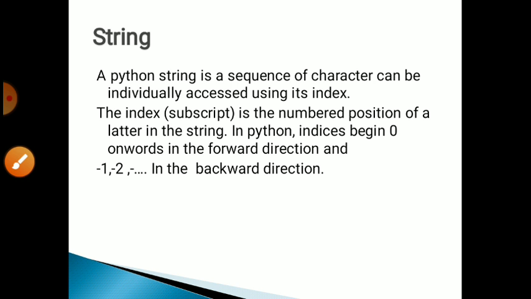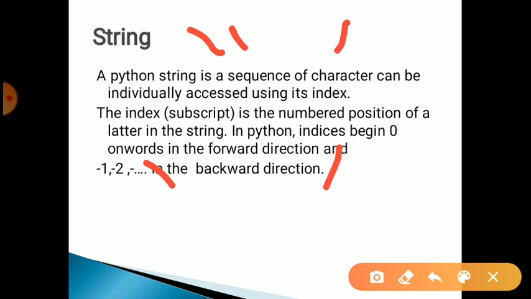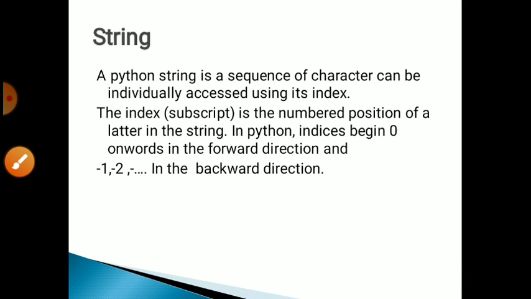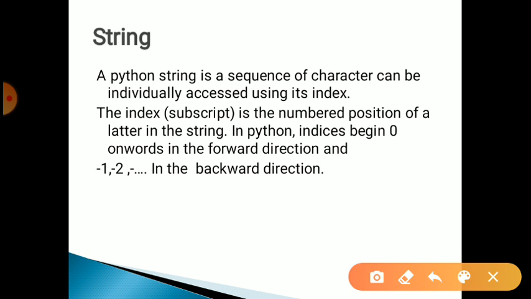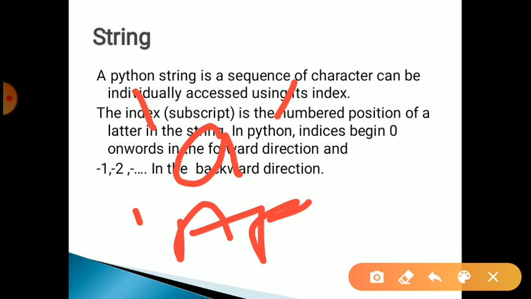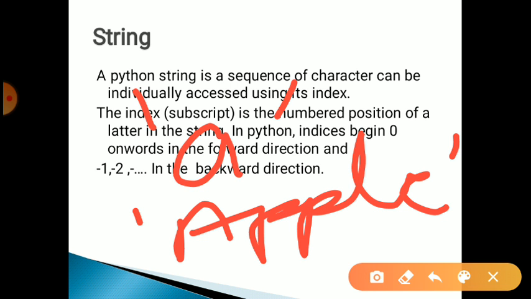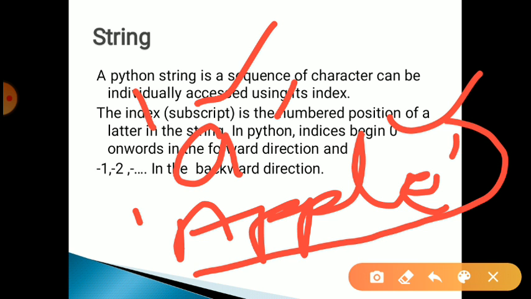Now string data types. A string is a sequence of characters that can be individually accessed using the index. Whatever we insert inside single quotation, double quotation or triple quotation works as a string, either it is a number or a character. If we create a single a, it is also a string data type. If we create apple, it is also a string, a group of characters, so it is called a string. And how will we access the elements of this string?